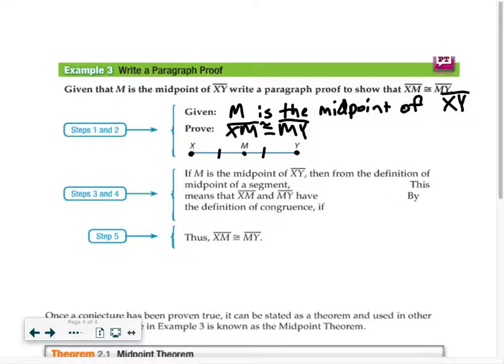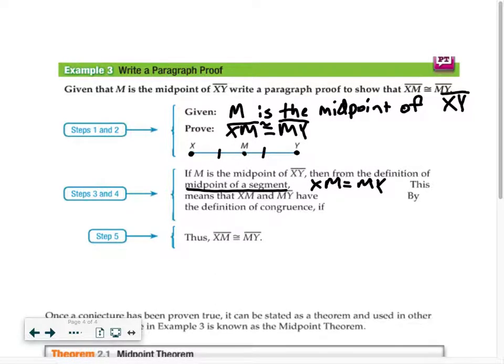We make an argument and then we support it with a reason here. So if M is the midpoint of XY, then from the definition of midpoint, I said this earlier, kind of let it slip earlier, midpoint of a segment, what's the definition of a midpoint of a segment? Well, it means that XM equals MY.